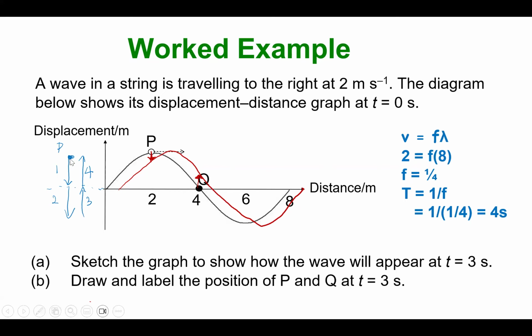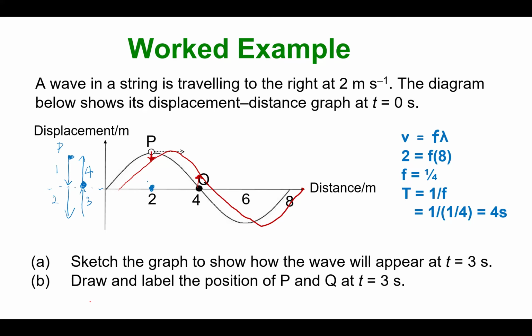After one complete wave, I should always move back to my original position. P's original position is right at the start; after the 4 segments, I should move back to it. So P is at the highest point already, and it will move down, down, up, up, 4 segments. 3 seconds later, I have moved 3 segments: down, down, up. So at 3 seconds later, P would be at the equilibrium position, the new P.